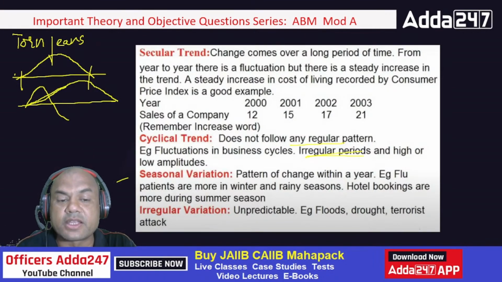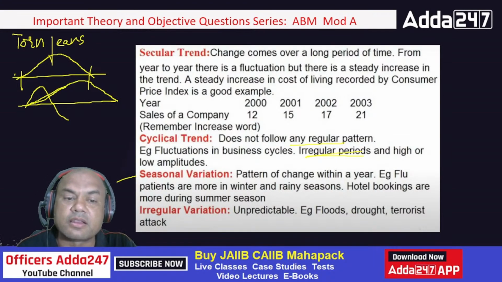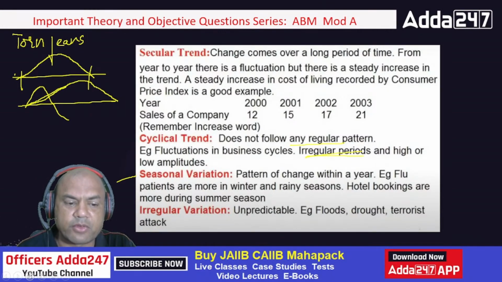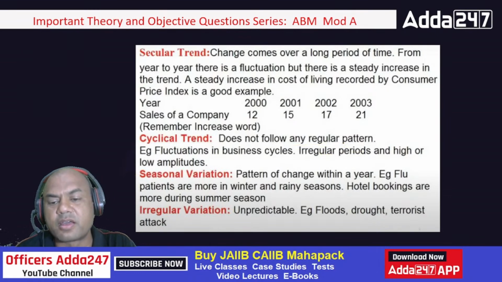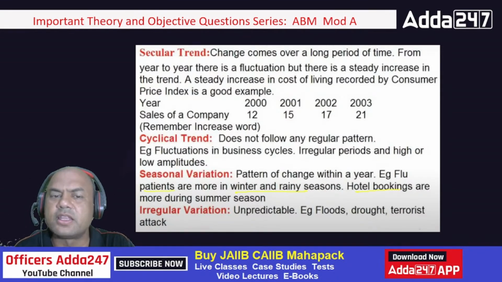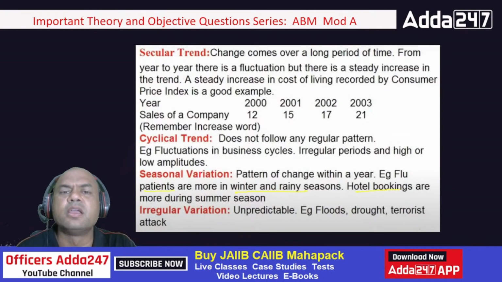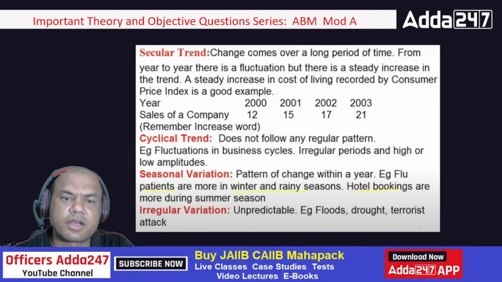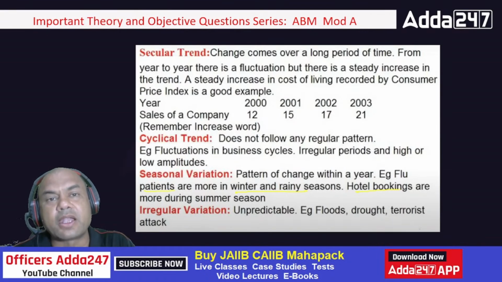Now third is seasonal variations. This is similar to cyclical, but the difference is you know the pattern of this. For example, every year, hotel bookings go up every summer, right? Similarly, during the rainy season and winter, you see flu patients in the clinics. Every year, the same story repeats, right? In your family also, you might be seeing every year when the rainy season comes, some of the family members get fever, right?